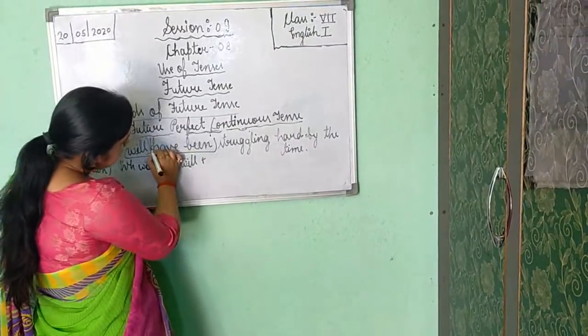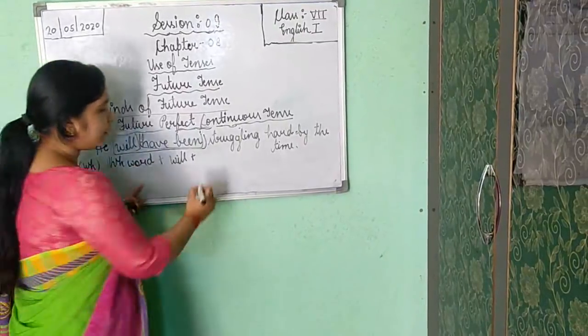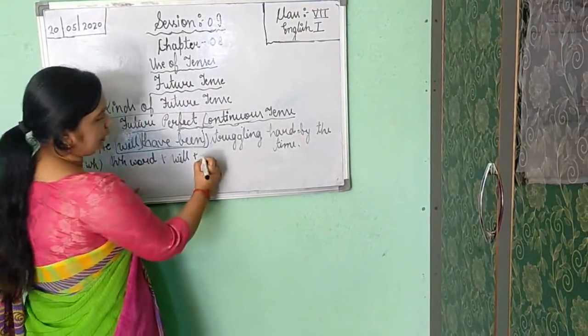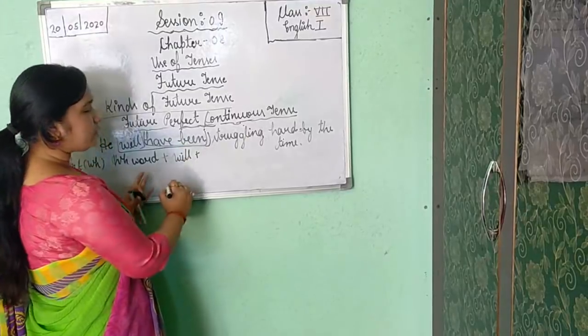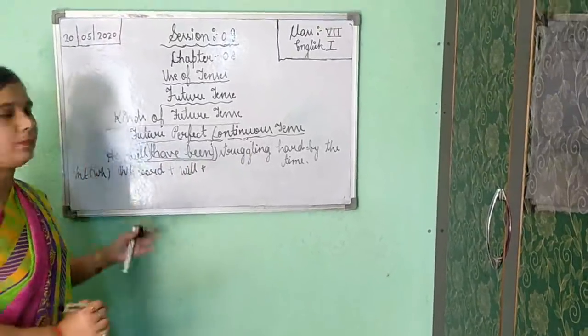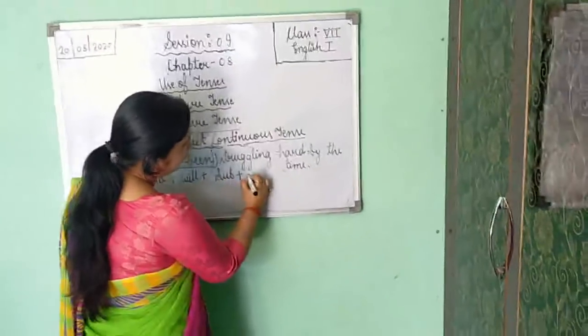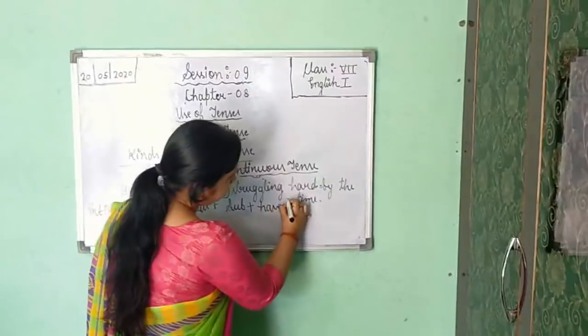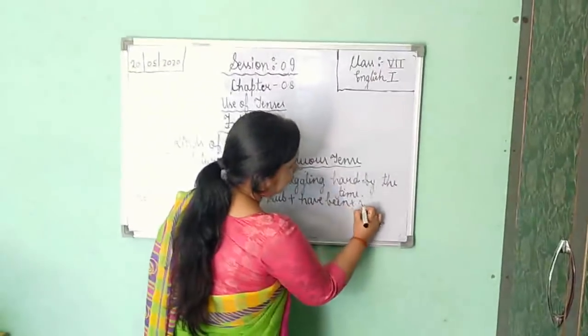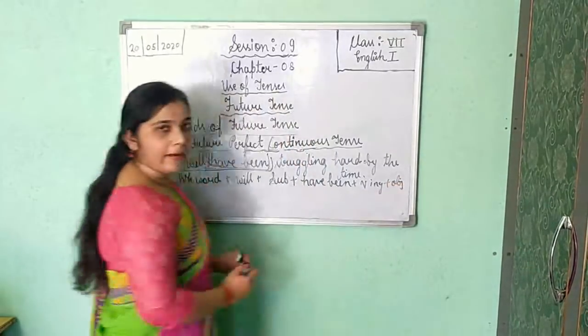These two parts, have been, will come together. So, WH word, will, and after will you will apply the subject. And after the subject, you will note down have been. Then the verb ing form. Then the rest of the part you will write here.